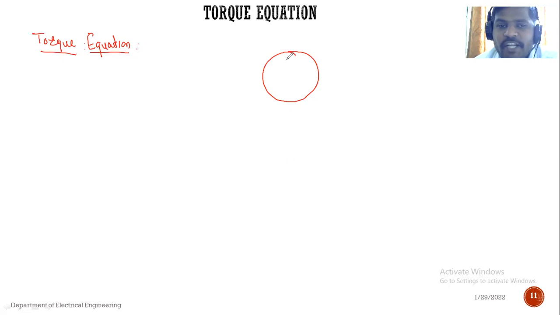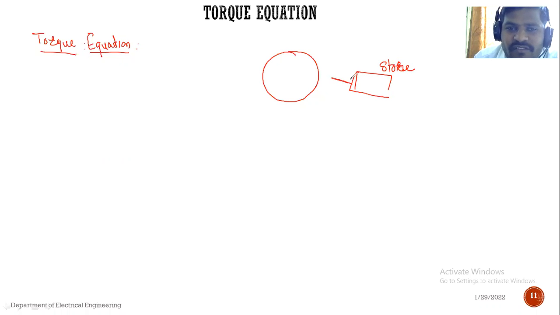Suppose the object is circular. If we take the object, it is a flat surface. Suppose we have taken here one object, nothing but a stone. If we apply force to that stone, then the stone will move from its position. Okay, so torque, in case of a motor, is nothing but the turning or twisting force or turning or twisting movement.